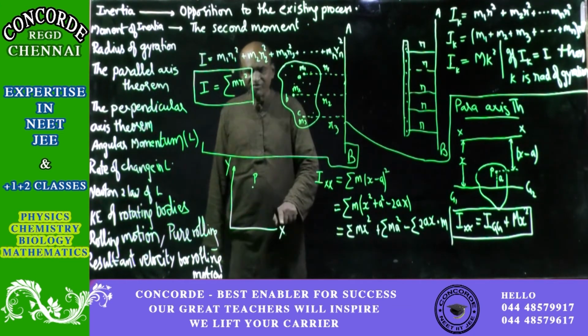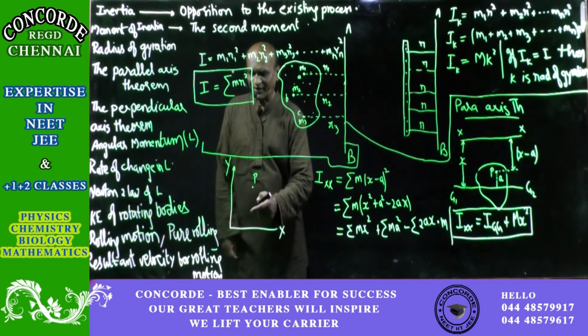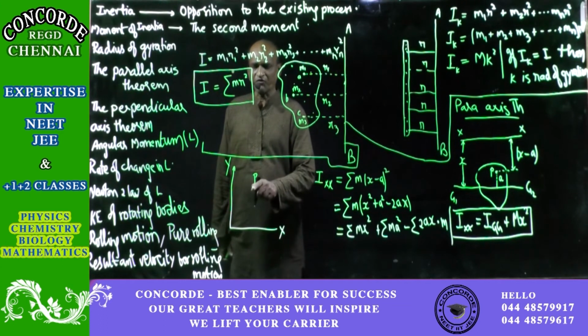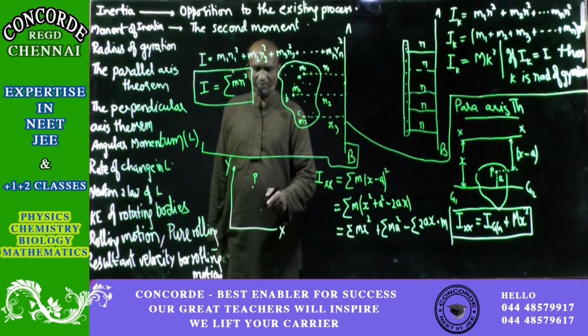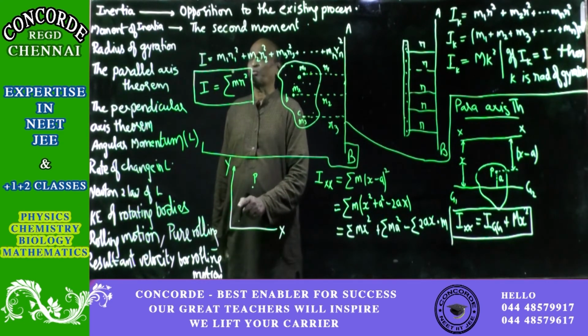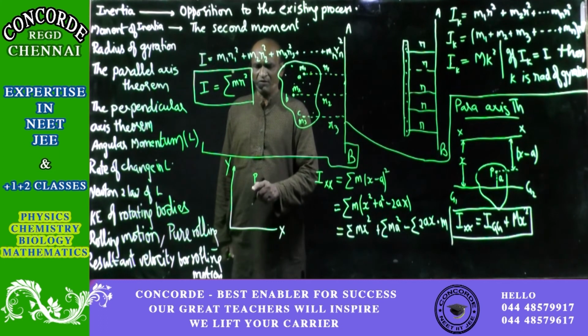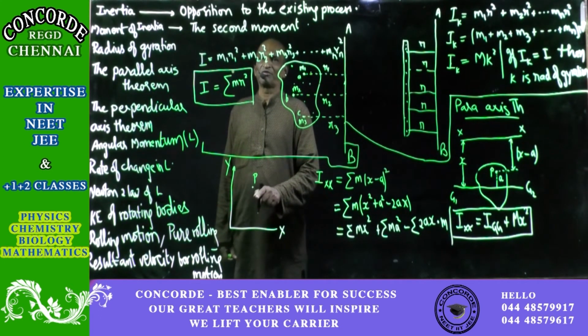Now, from the x axis, the distance for the point P is in the y direction. So for this point, if you take the distance as y, another point distance as y1, third point distance as y2, and so on, then we will get m1 y1, one more time y1, because we want the second moment for moment of inertia.